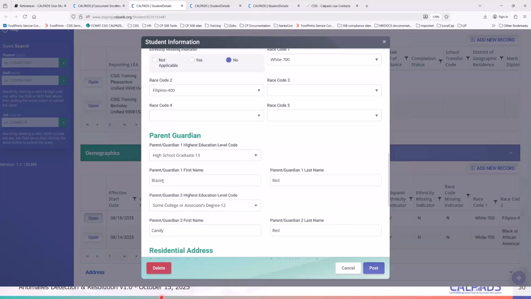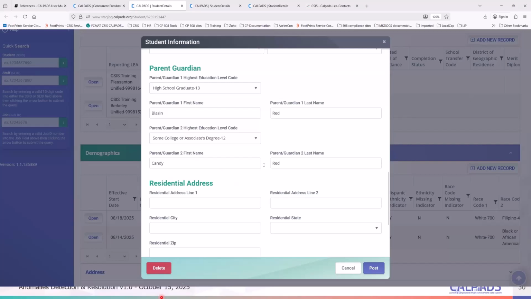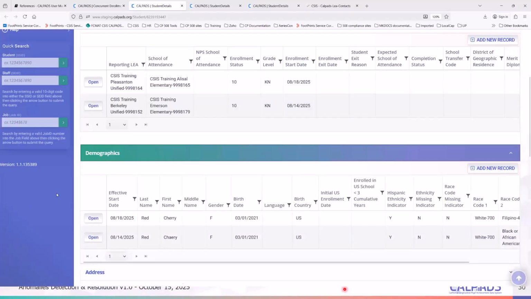You have blazing red. Sounds like hot chicken wings. And then of course you have candy red as the parents' other name. So obviously these are two different students, right? They have two different parents, two different names, right? So again, if this issue occurs, what you do is reach out to your colleague at Pleasanton.